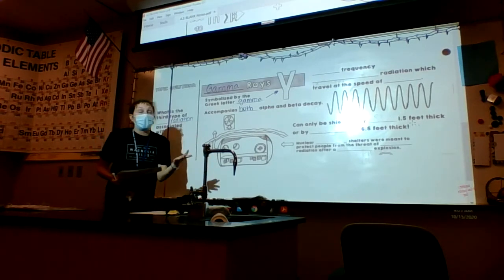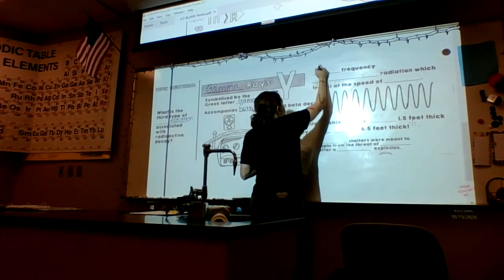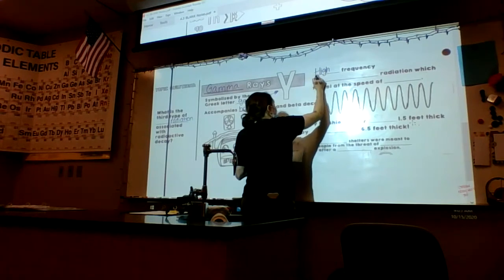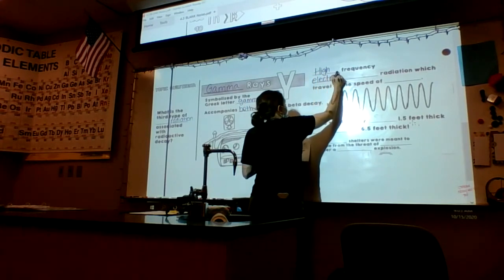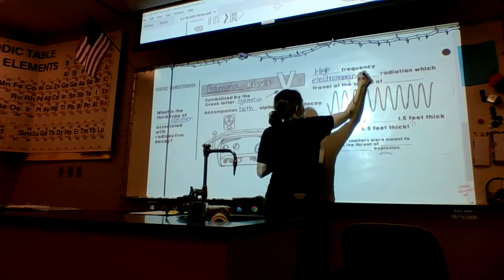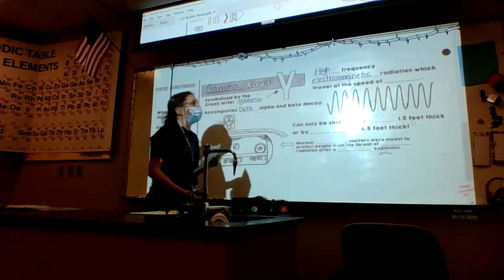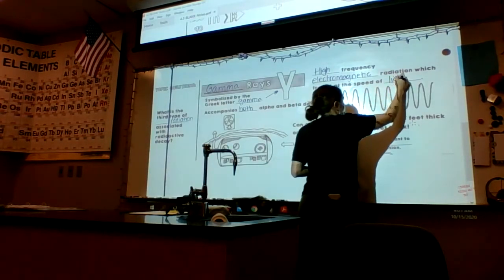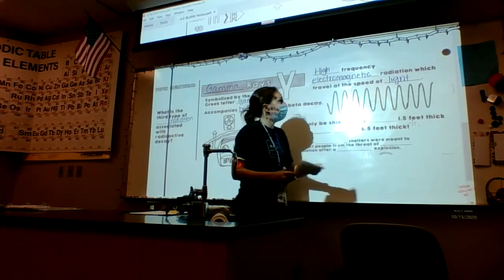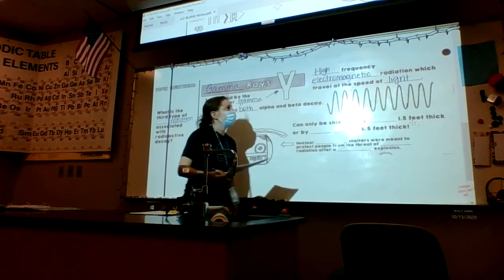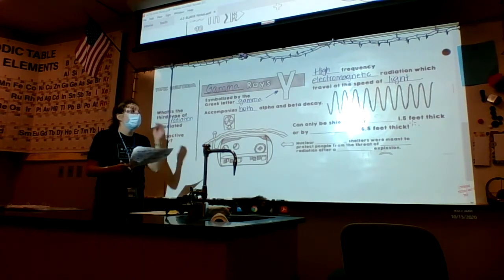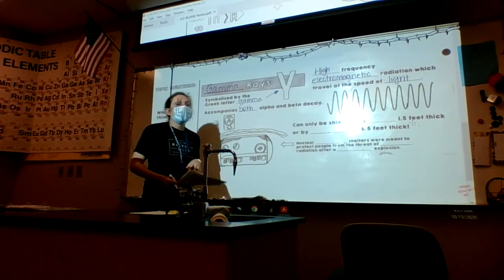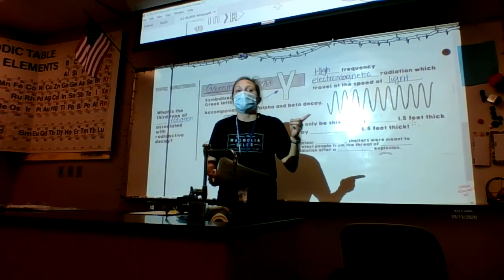So what is a gamma ray? A gamma ray is a high frequency electromagnetic radiation which travels at the speed of light. So super fast. Alpha can be blocked by paper.